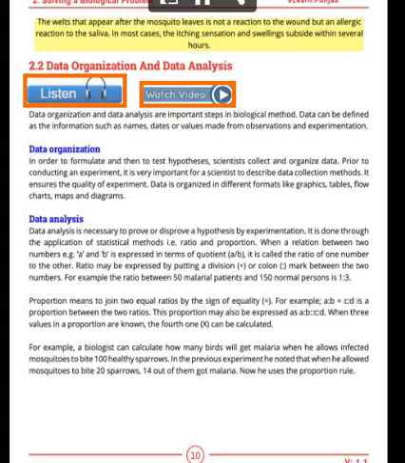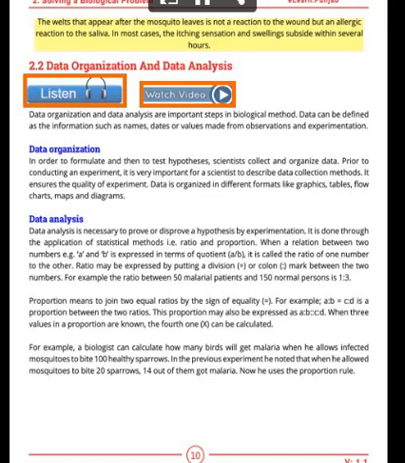Data organization and data analysis are necessary while we are working on some scientific or biological problem. Because we collect the data and analyze it, and after that collection and analysis, we come to know which disease or which problem is present in that specific area. So how can we organize data, and what is the procedure of data analysis?